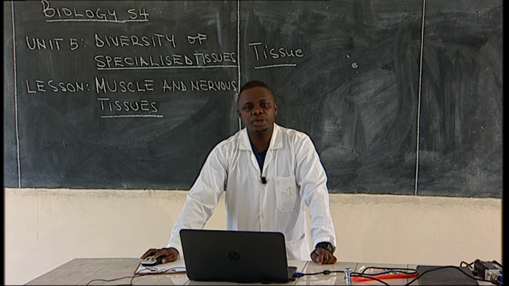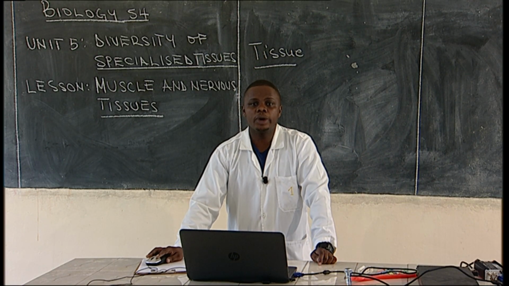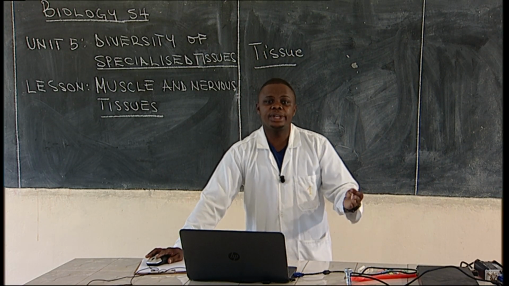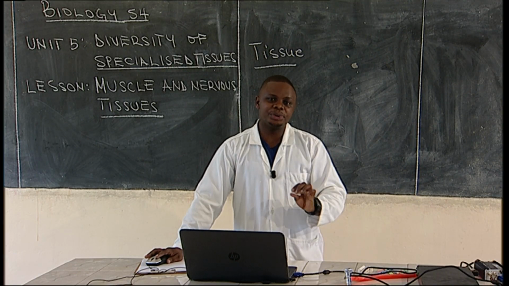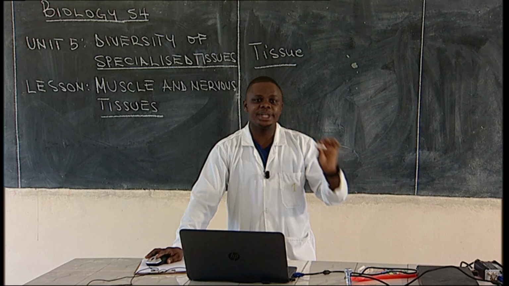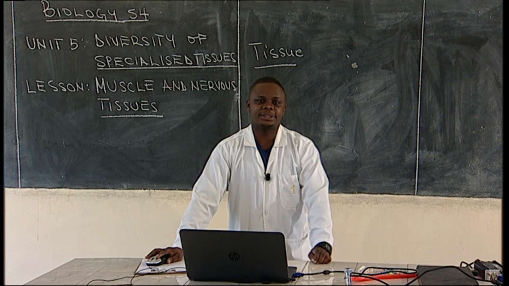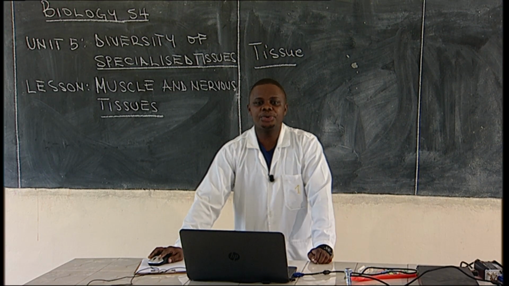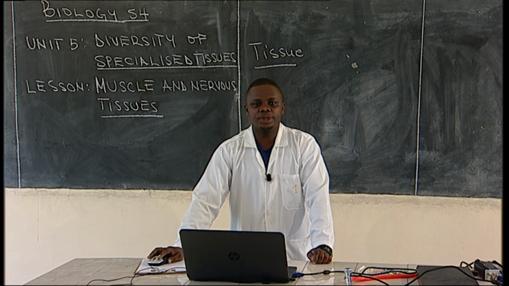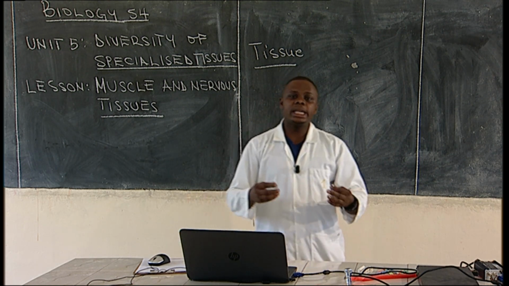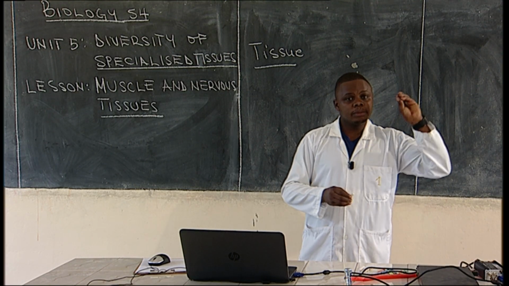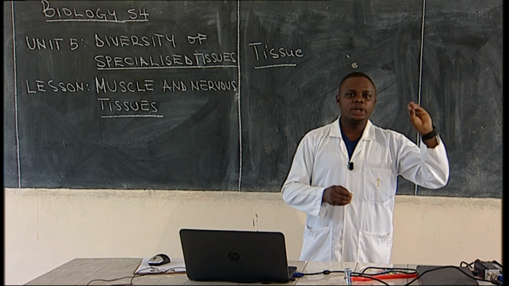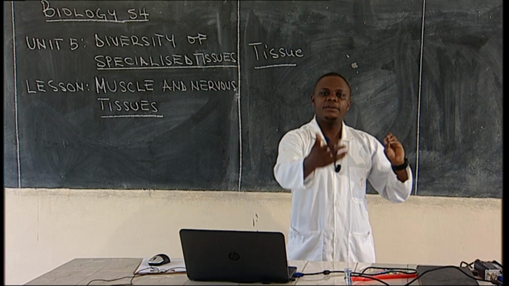Then relay neuron or interneurons, these ones are responsible for connecting sensory and motor neurons. The function of relay neuron is to connect sensory and motor neurons. Then we have motor neuron. This motor neuron is very important in transmitting nerve impulses from central nervous system to the effectors.